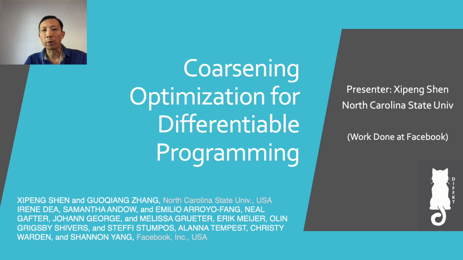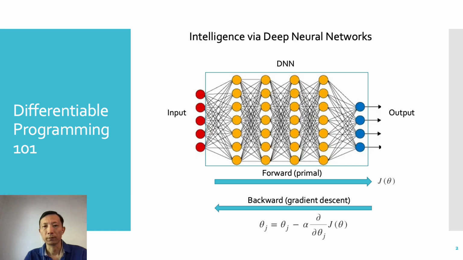In this talk, I'm going to present Coarsening, a new way to do differentiable programming developed by Facebook, and explain how this method speeds up differentiable programming by more than 100 times. First, what is differentiable programming? It is essentially a generalized way to inject intelligence into modern software.